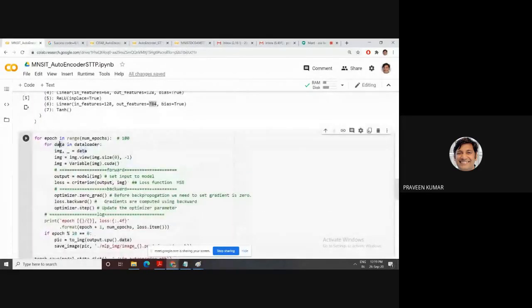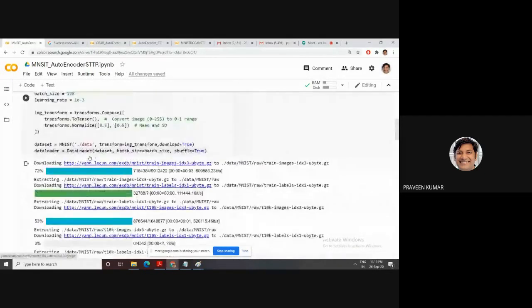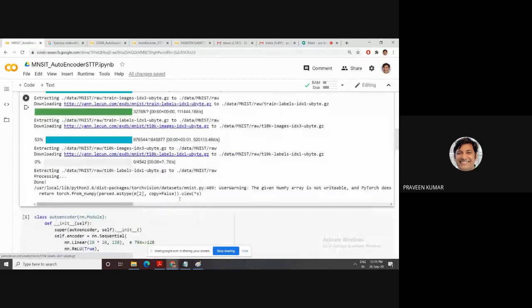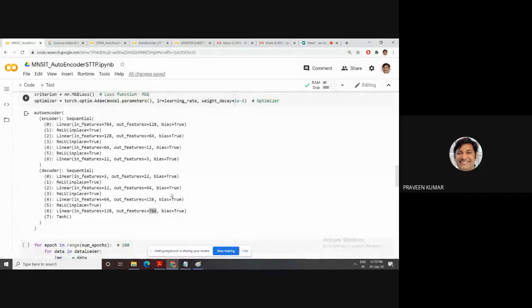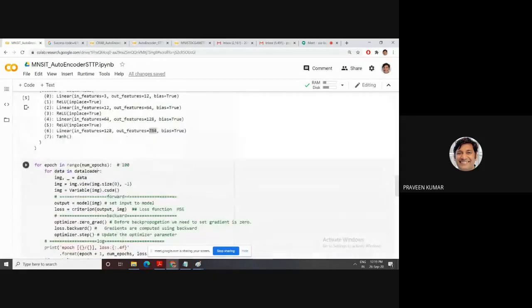The first data means 128 images and then labels. So this data loader converts your images into tensors. This is your tensor concept. This tensor is converted into 0-1 form, meaning the image is in this form and then in 0-1 form. We have an array concept. A simple array form is available, a 28 cross 28 array.